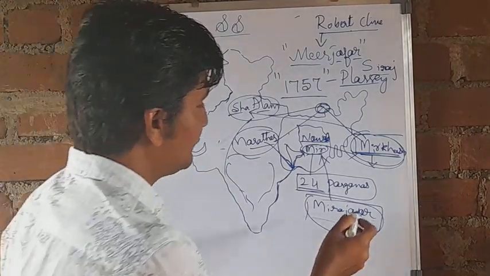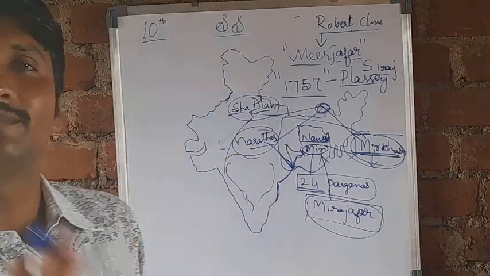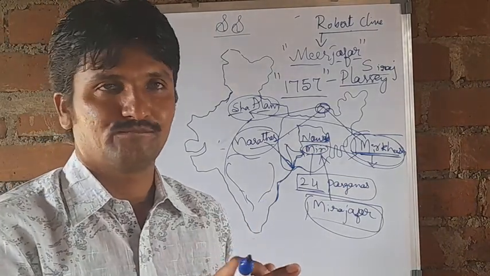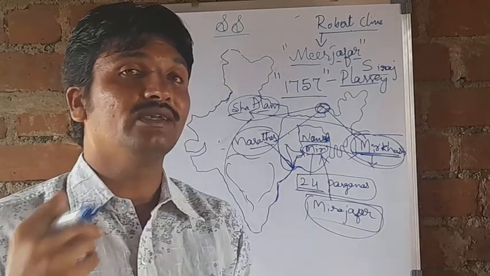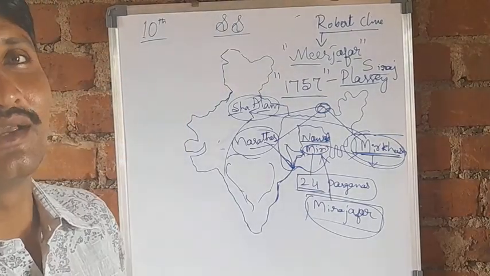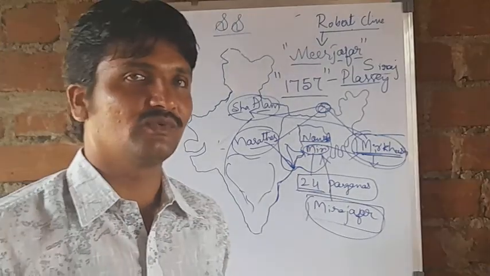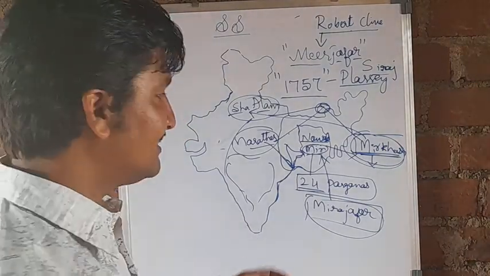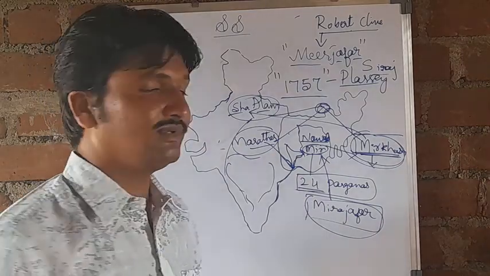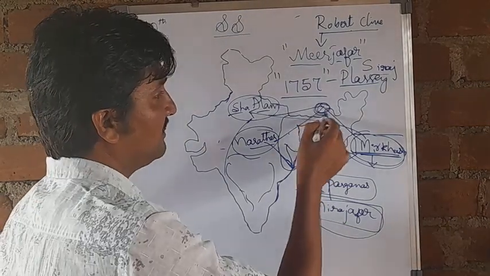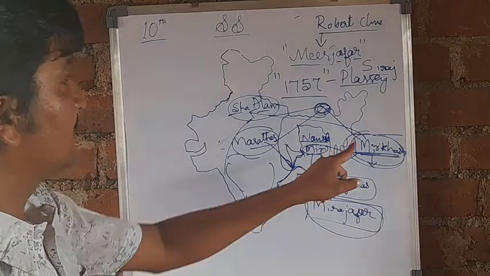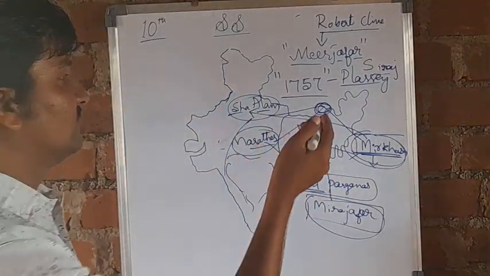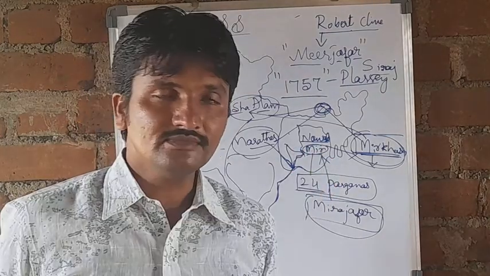Because Mir Jafar was a puppet. He had no power, no right to take his own decisions in the Bengal region. Whatever decisions he wanted to take, whatever new implements he wanted to make in this area, he had to take permission from the British. So in such a condition, to take revenge, Mir Qasim, Shah Alam and the Marathas joined each other and decided to fight the British.